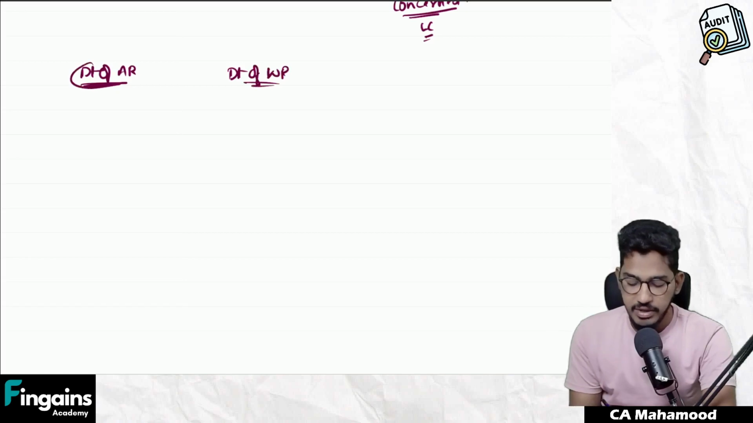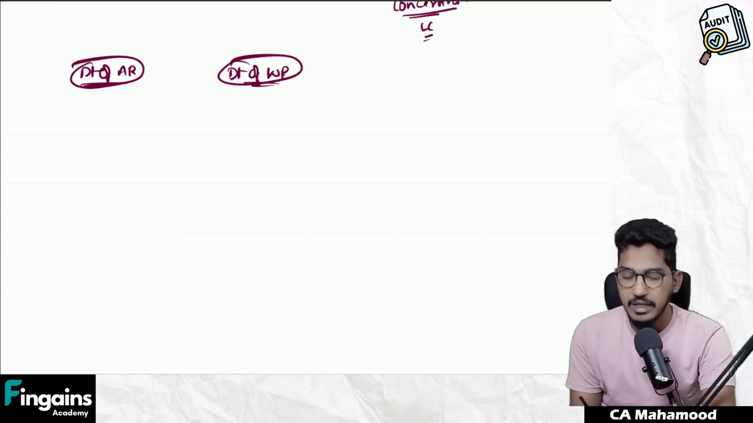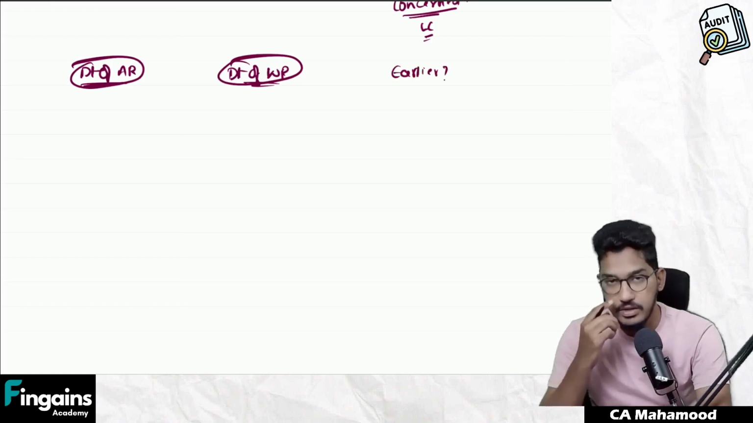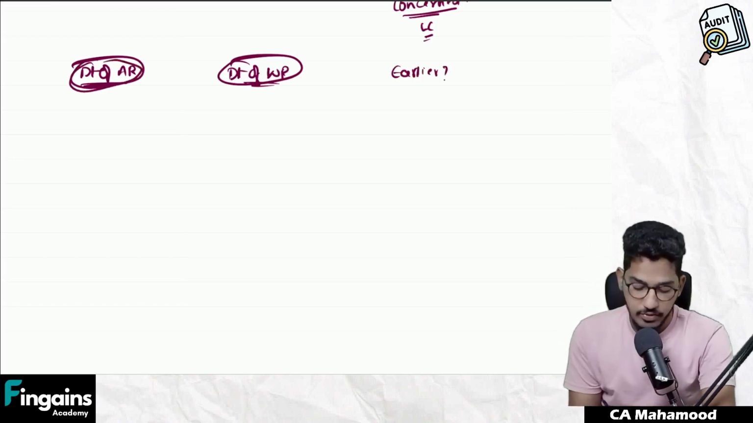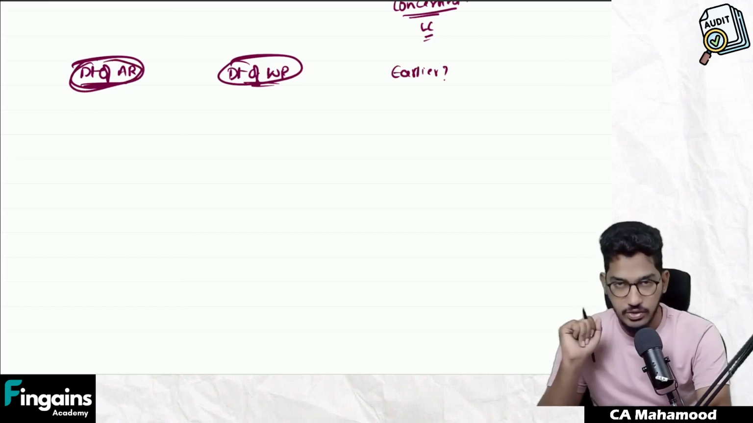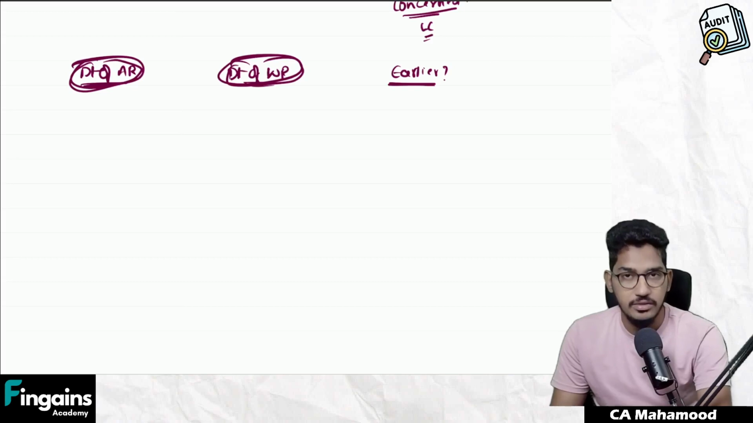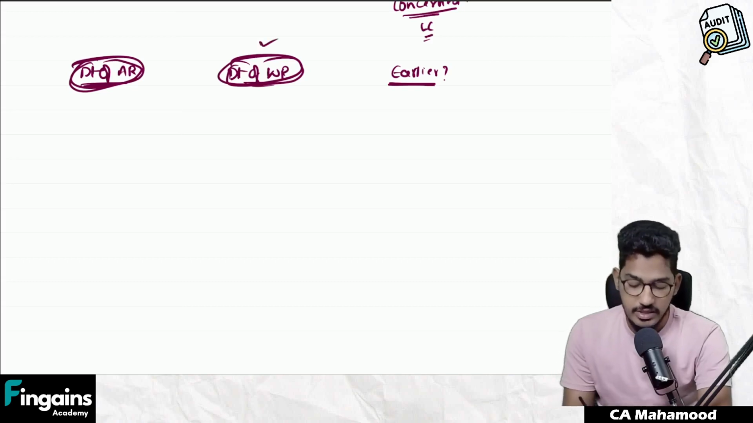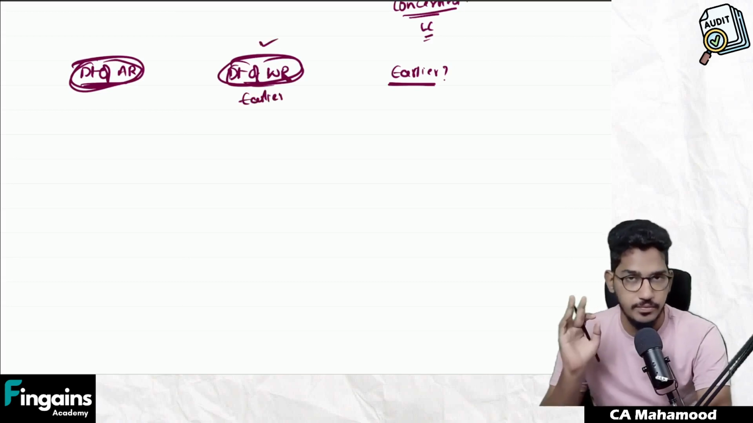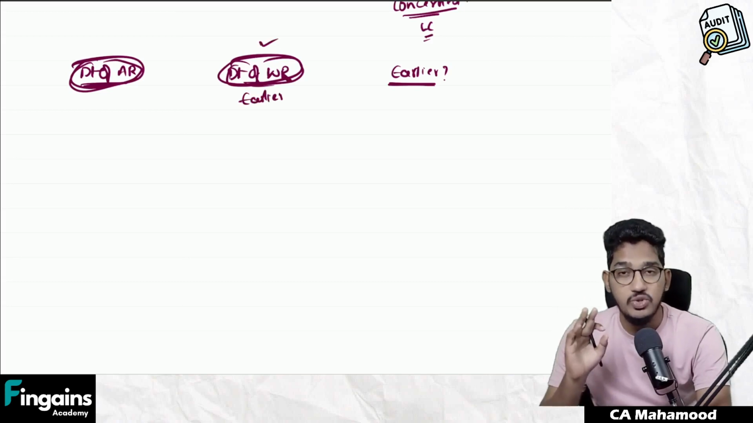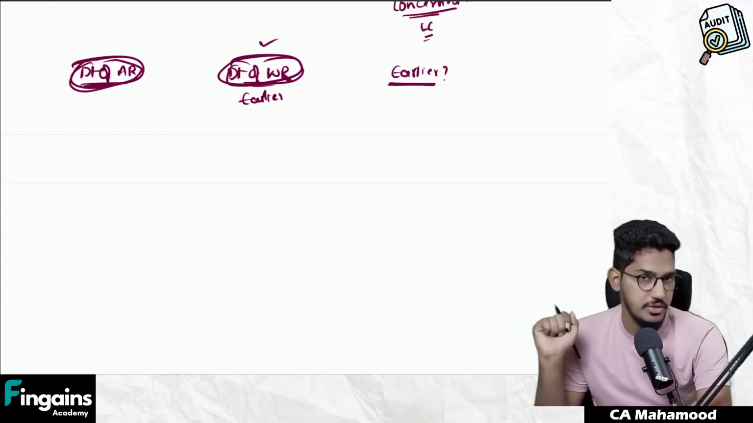Now my question is, between the date of auditor's report and the date of written representations, which one should be earlier? Between the date of auditor's report, that is the date which is mentioned in the auditor's report, and the date of written representation, the date which is mentioned in the written representation, between these two dates, which date should be earlier? Always and always, the date of written representation should be earlier than the date of auditor's report. The date of written representation should never be later than the date of auditor's report.